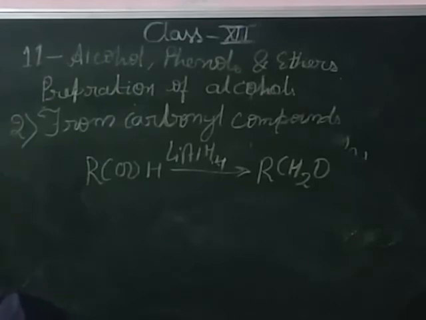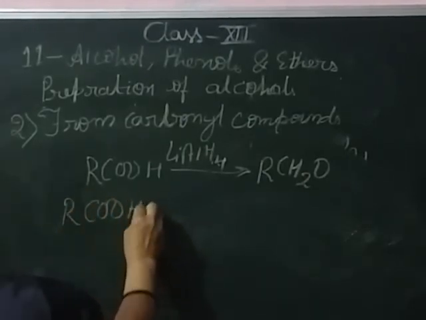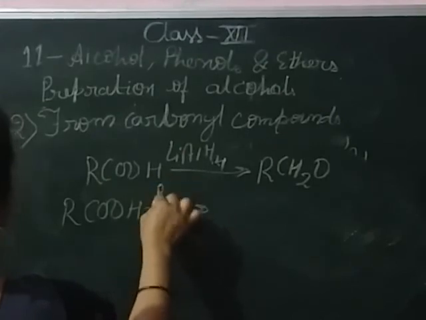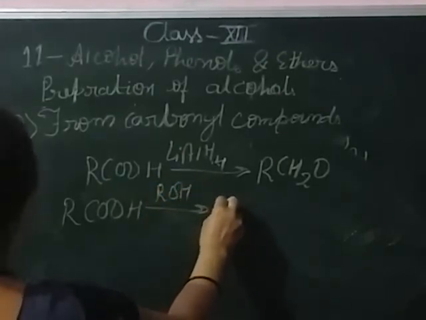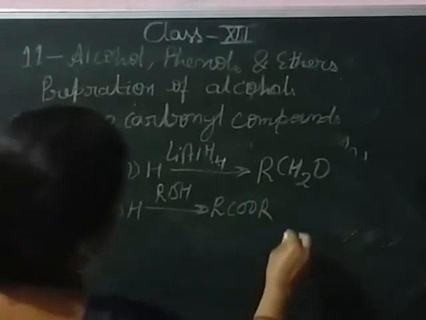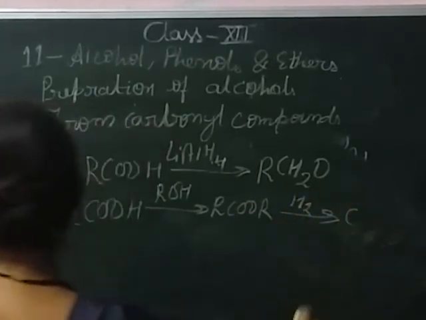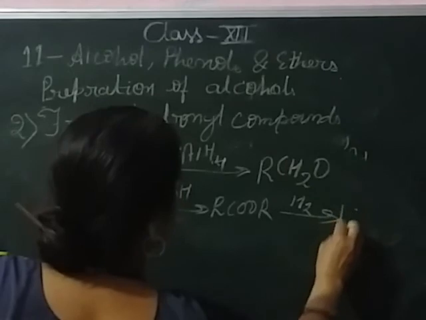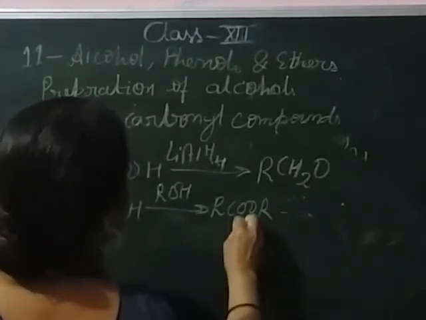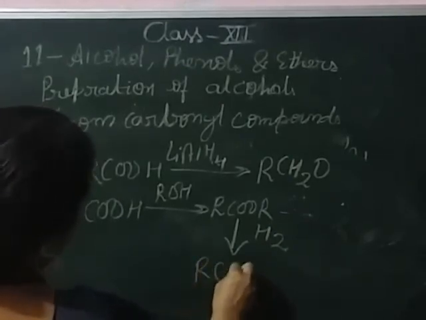The other process is known as catalytic hydrogenation. In this catalytic hydrogenation, carboxylic acid first in presence of acidic alcohol converts into the ester, and this ester by catalytic hydrogenation converts into the alcohol.